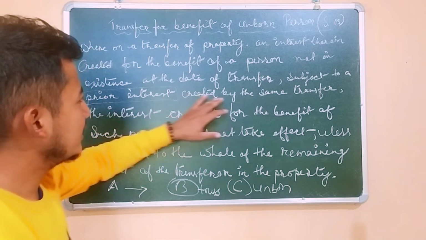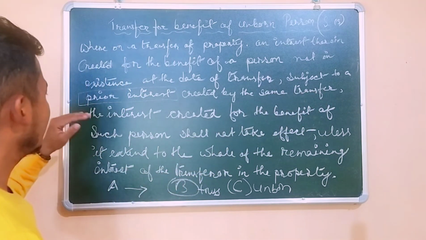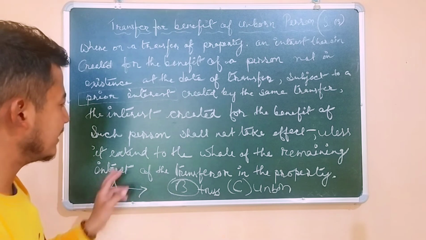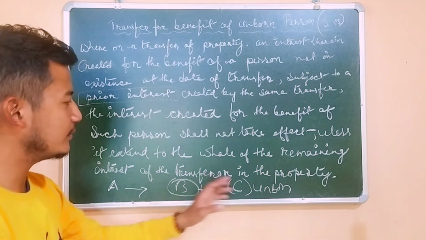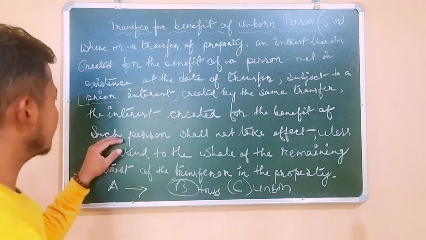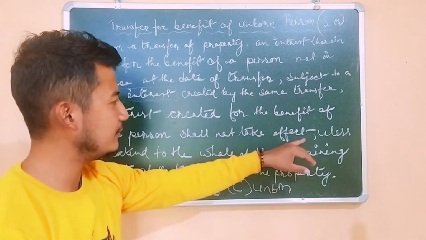Okay, so created by the same transfer, then the interest created for the benefit of such person. So he has created the benefit for such person, and the property is obviously for the benefit of the unborn person. Okay, so the interest created for the benefit of such person shall not take effect.